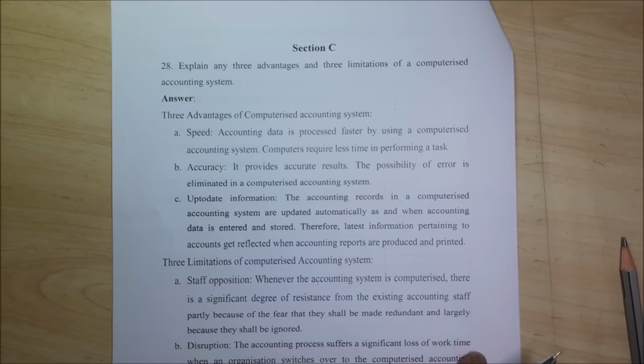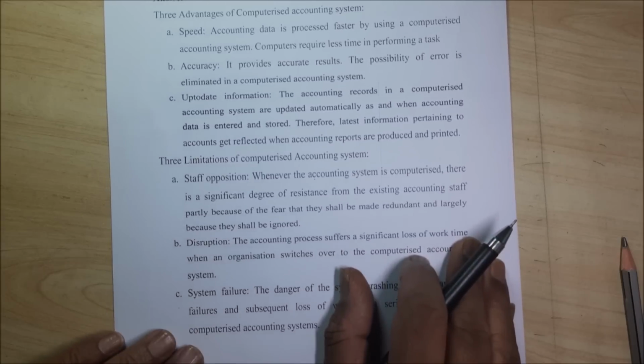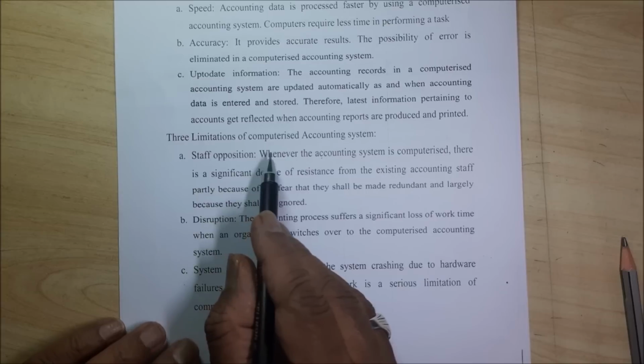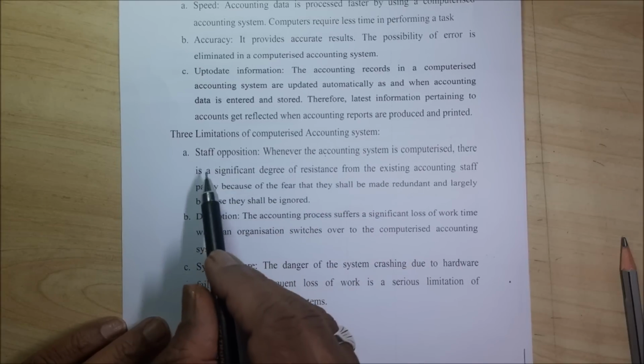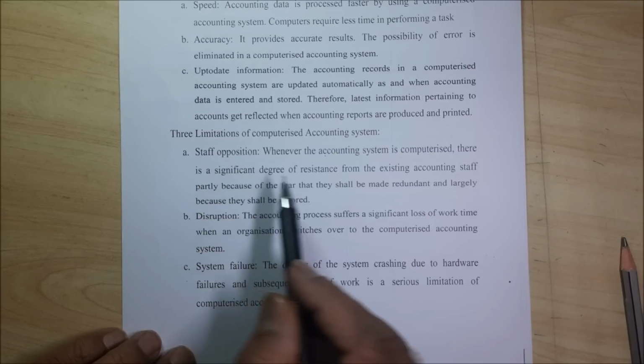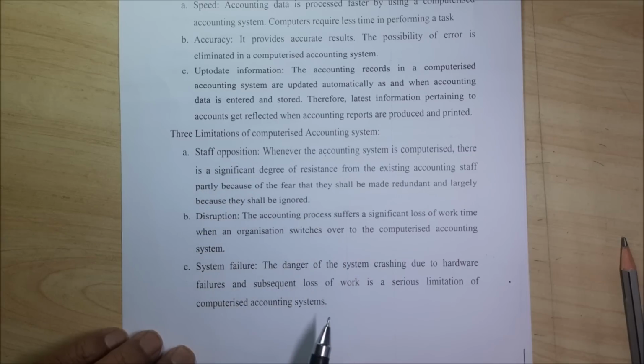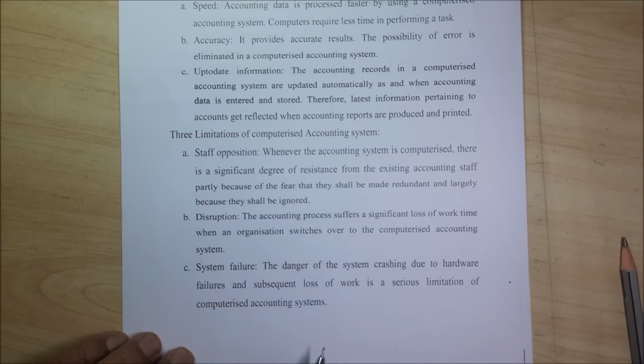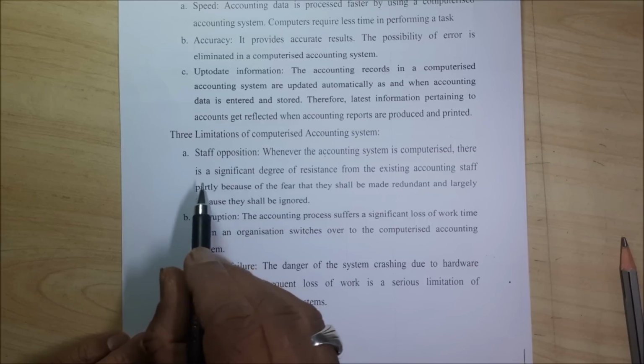But where you have advantage, there definitely you have disadvantage. It's very simple. Technology is the greatest advantage, but technology has got limitations or disadvantages also. So 3 limitations of computerized accounting system. Number 1, staff opposition. Whenever you introduce something new, staff may not like it, because they have to learn. They have to put in their effort. But no, those days have gone, but you should update yourself. But always the staff opposition will be there.